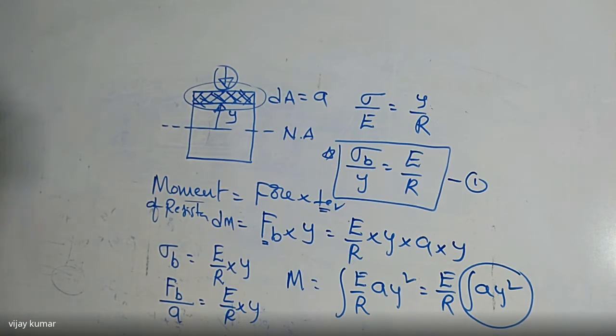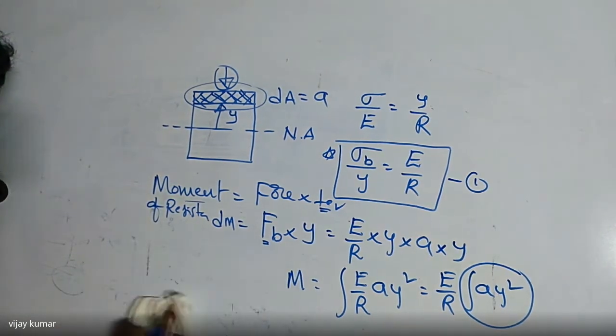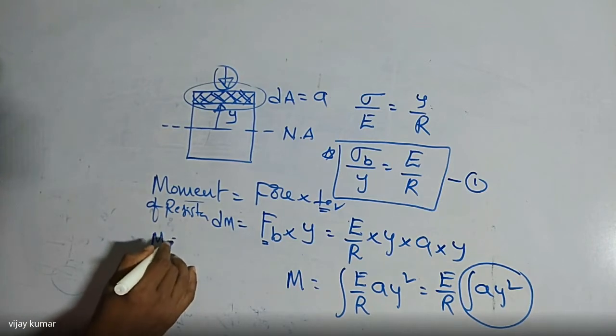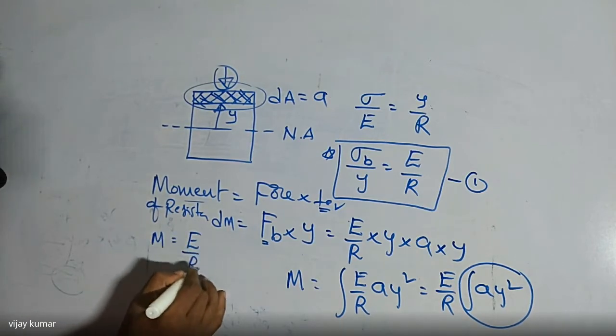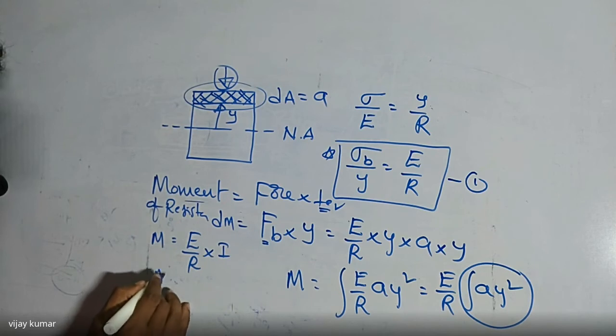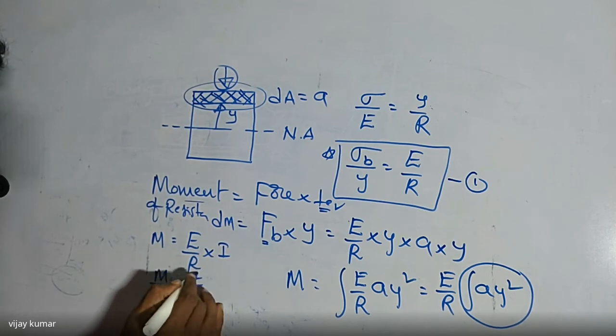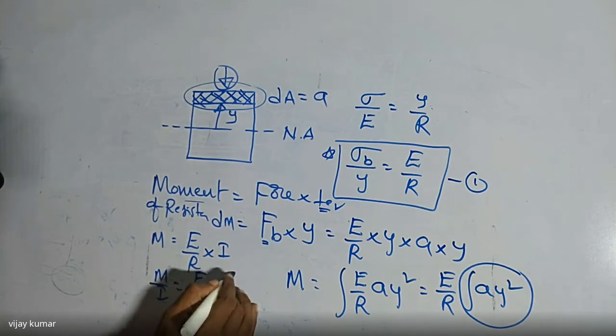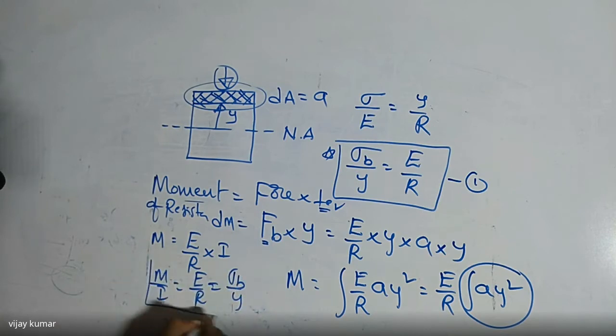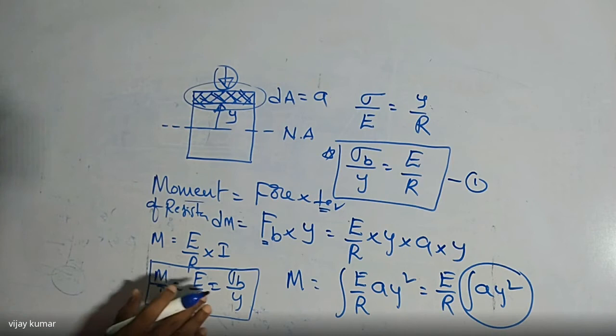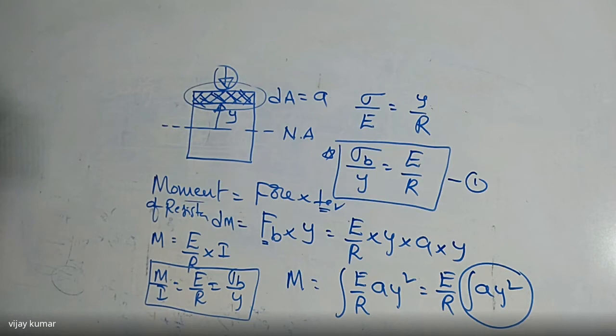So I write M is equal to E by R into I, or M by I is equal to E by R is equal to sigma b by y, the standard equation to find the bending stress in a beam at any point, where the stress is maximum and where the stress is zero. After that, we can draw the bending stress distribution across the cross section of the beam.